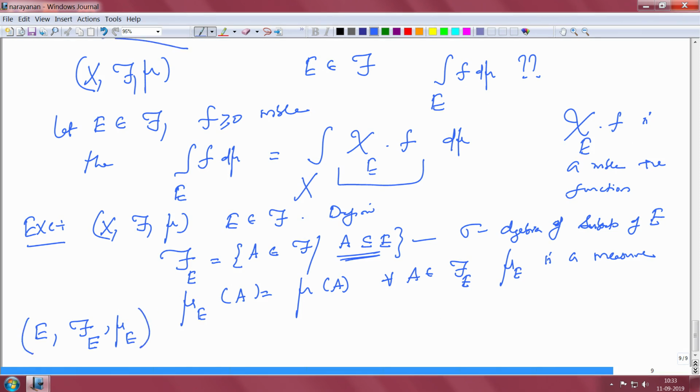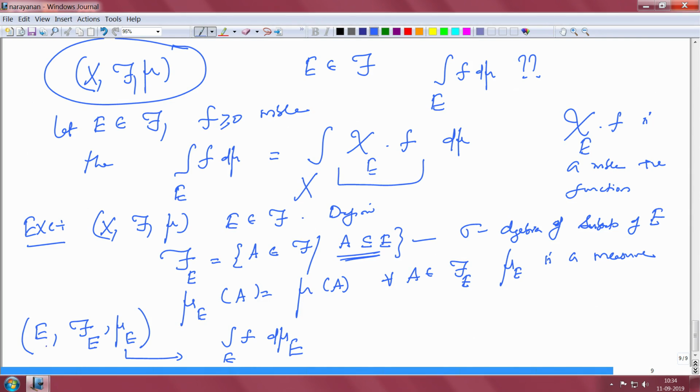So, whenever we have a triple, we know how to define the integral. So, I can define the integral using this, right. So, I will have the integral over E of f d mu sub E.